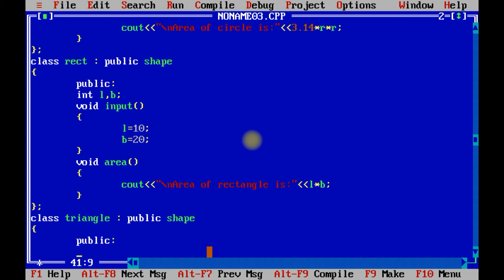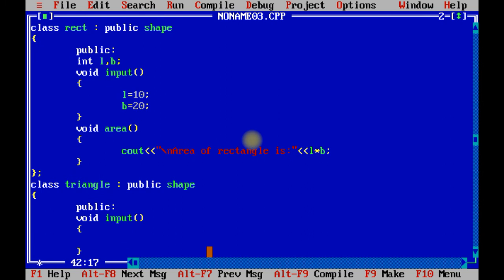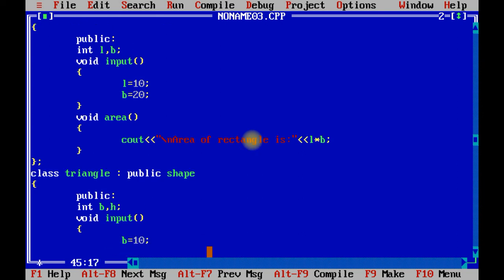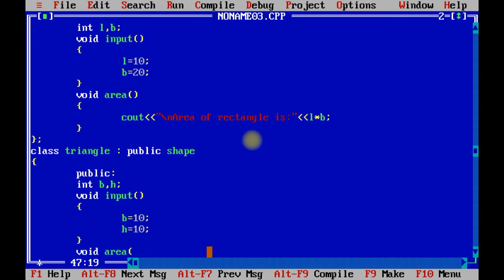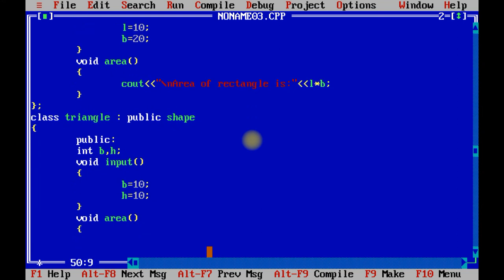public void input. Two variables we need to have, b and h. I am going to initialize 10 into b and 10 into h. Void area, cout, area of triangle is, and we need to put a formula which is based on the triangle.